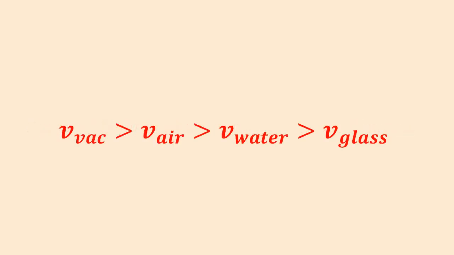Up to now we can conclude. Number 1. The vacuum is the optically rarest and speed of light through the vacuum is highest. Number 2. The speed of light in air is lesser than vacuum. Number 3. The speed of light in water is lesser than air. Number 4. The speed of light in glass is lesser than water.